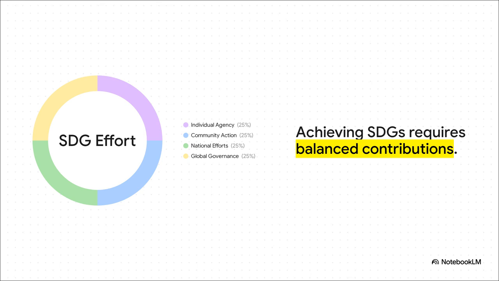This brilliantly illustrates that achieving the Sustainable Development Goals requires a completely balanced contribution from every single level of society. It's essentially a four-way split: individual agency, community action, national efforts, and global governance. The big takeaway here: no single slice can carry the whole pie. We absolutely need everyone involved to make this work.